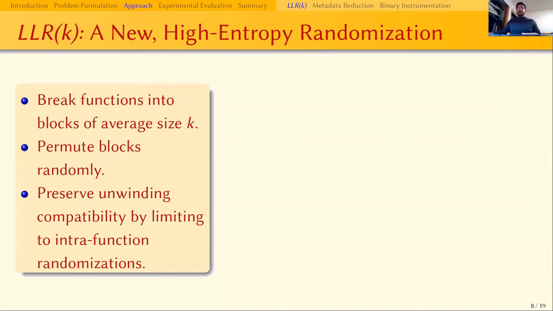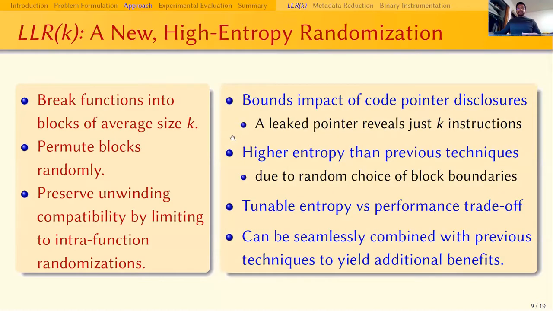LLRK breaks functions at random locations such that the average partition size matches a specified parameter k. The partitions are then permuted randomly. To summarize the advantages of LLRK, when an attacker discloses a code pointer, they can only obtain the location of k more instructions around the code pointer. Assembling a useful or meaningful gadget payload will require many such leaks.